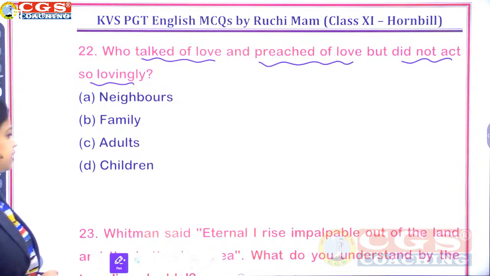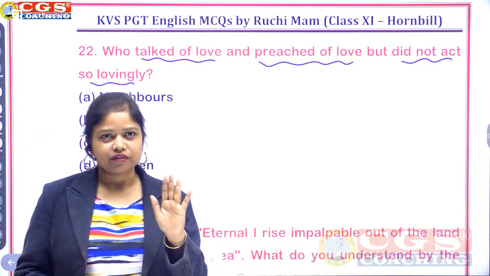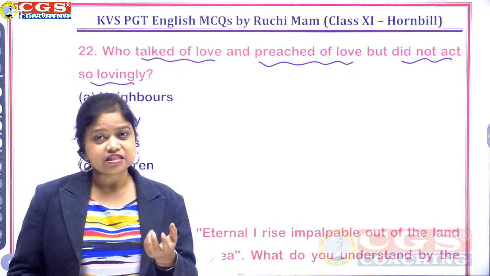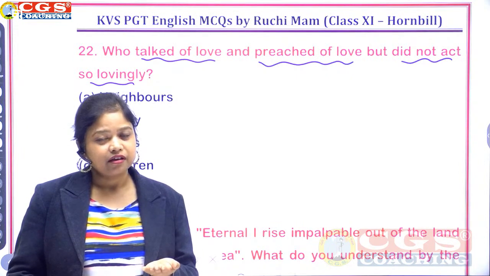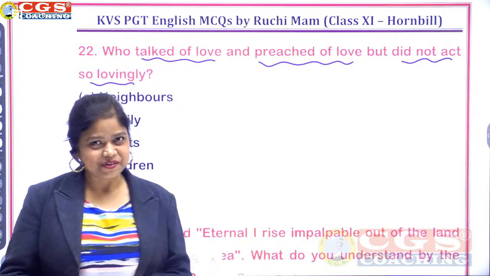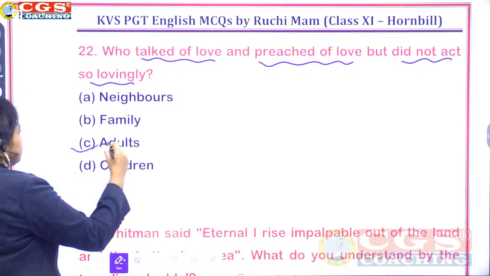So they talked about love, but when they actually faced a situation where it was important for them to show their love, they did not follow their rules in that moment. Who talked of love and preached of love but did not act so lovingly? Neighbors, family, adults, or children? We all know the right answer here, adults.